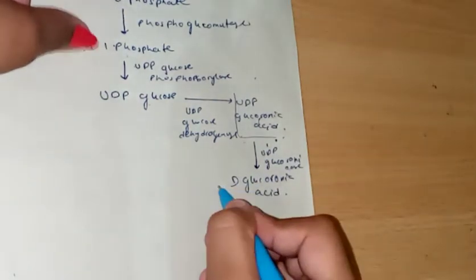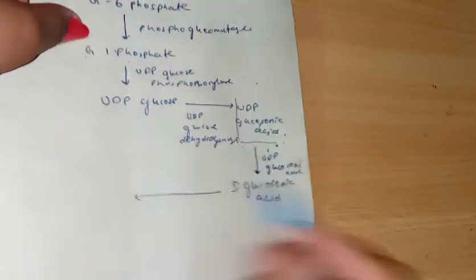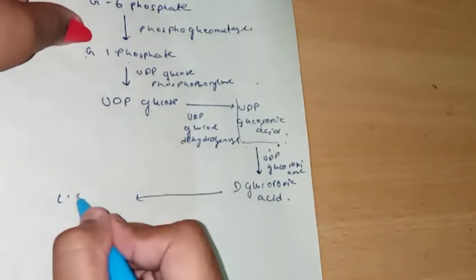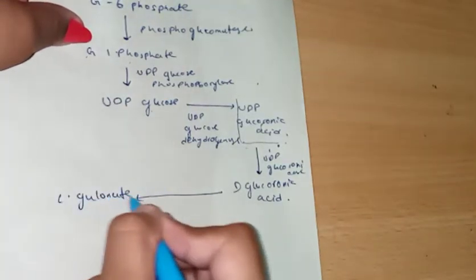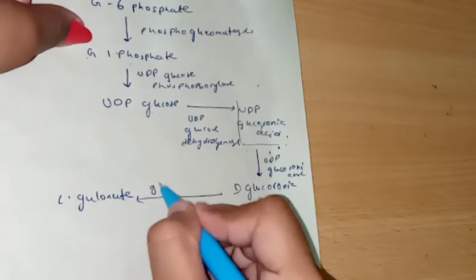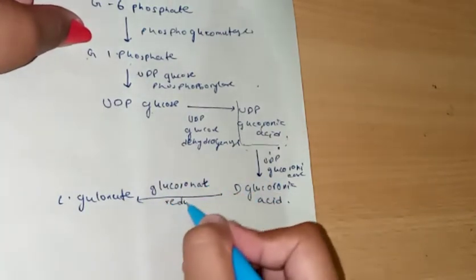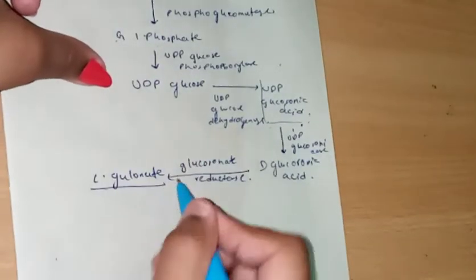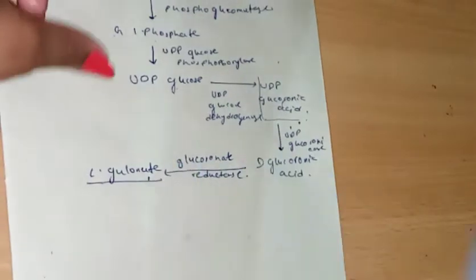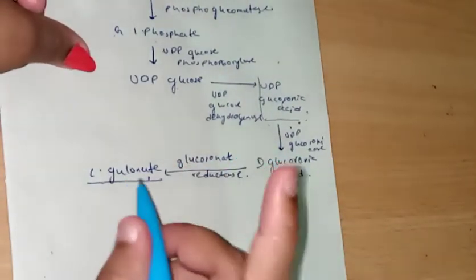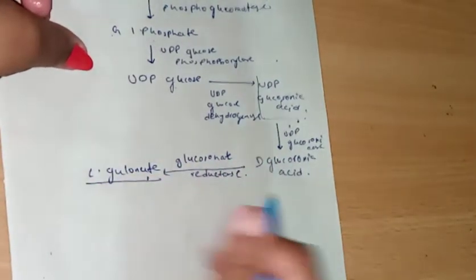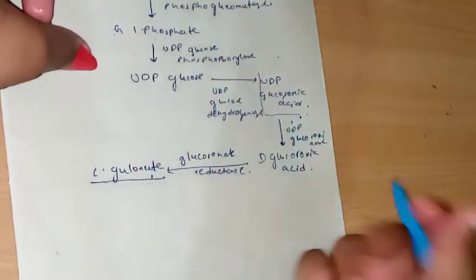And this D-glucuronic acid gets converted to L-gluconate with the help of glucuronate reductase. Now, from L-gluconate, there are two paths, one which happens in primates and the other which happens in lower animals.